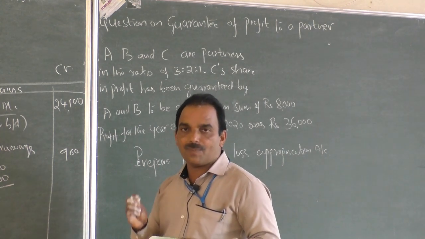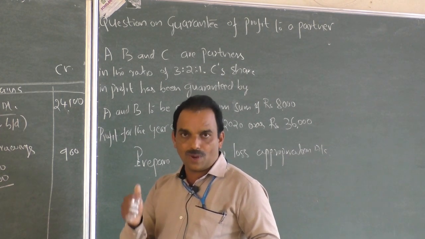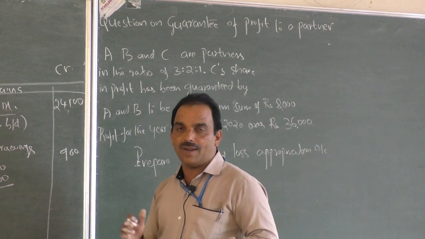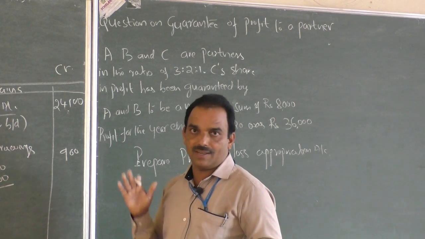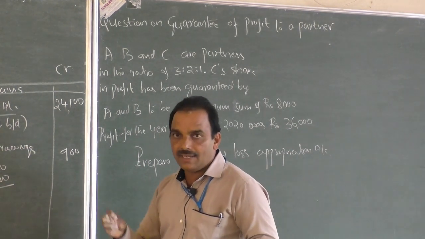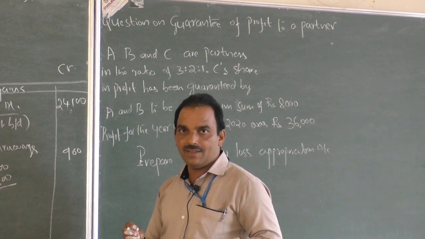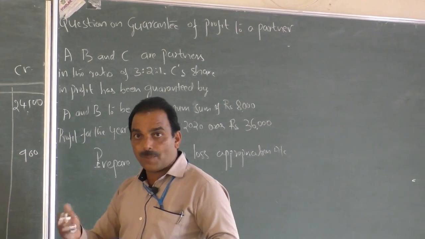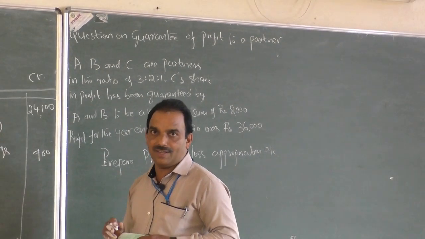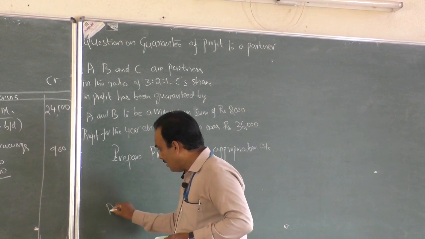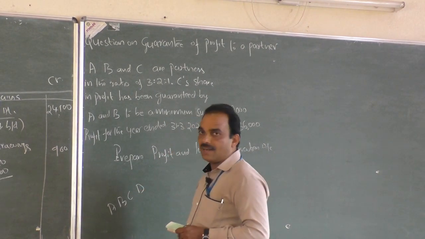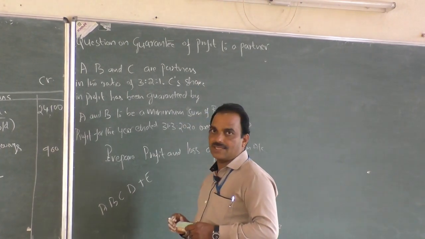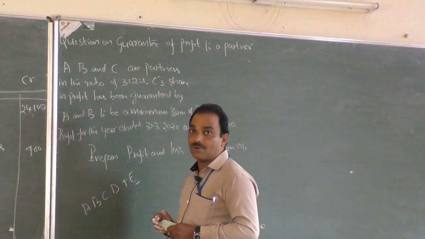Such a guarantee or promise may be given by one existing partner, or by a few old partners, or by all the partners. I repeat, a guarantee for profit may be given by one partner, or by a few partners, or by all partners. For example, A, B, C, D are the partners. They admit E into the business. Remember, they admit E.